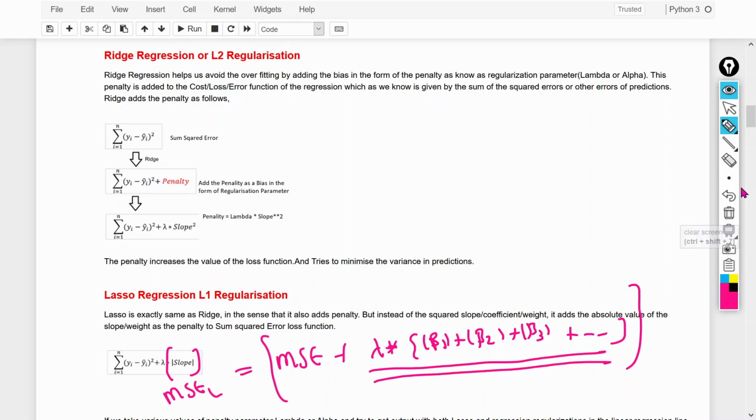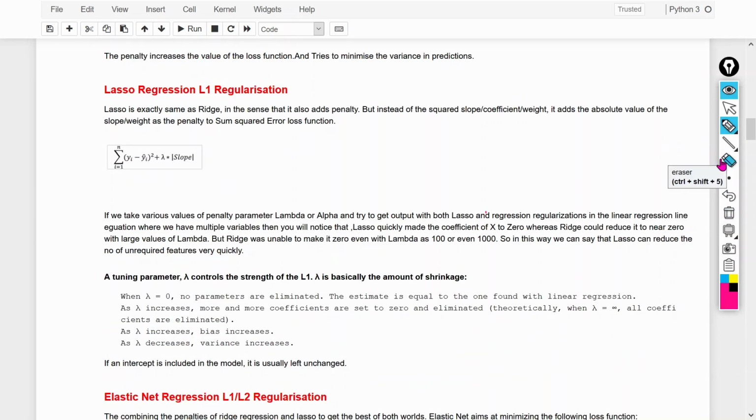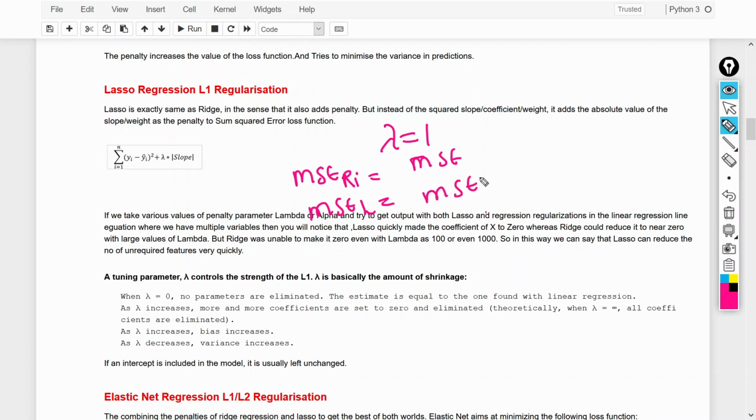One more thing here: if I use the same lambda value, let's say lambda equal to 1, for the MSE of ridge and the MSE of lasso, the MSE will be the same in both cases, but here we use lambda multiplied by slope square, and here we use only the absolute value of the slope. So in that case, what would happen?